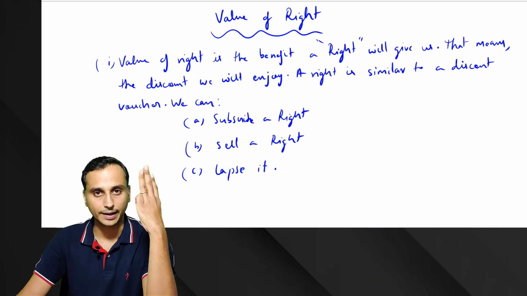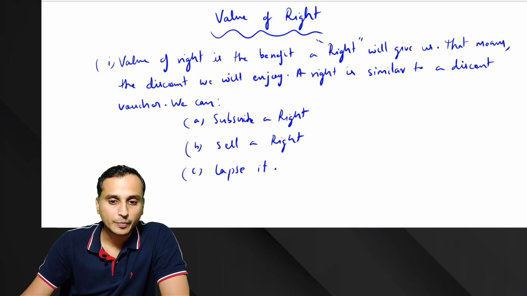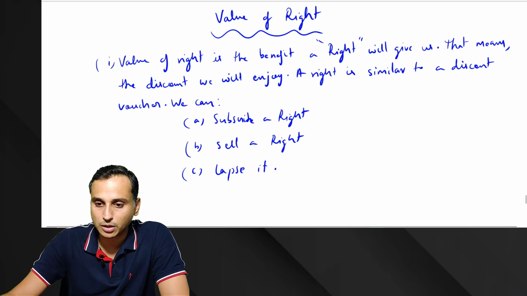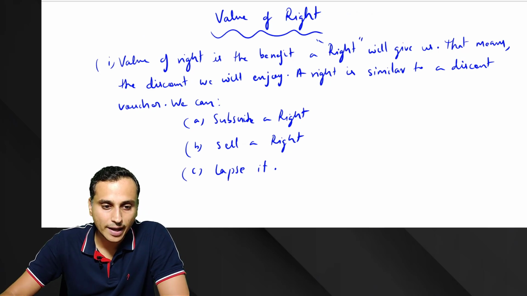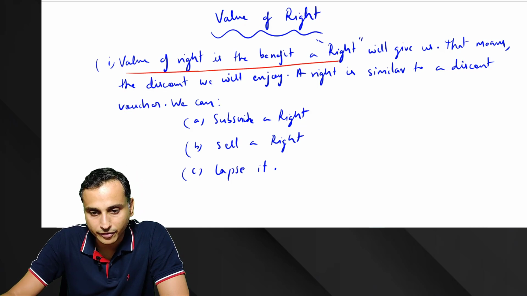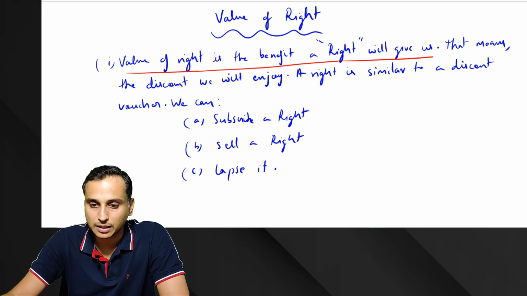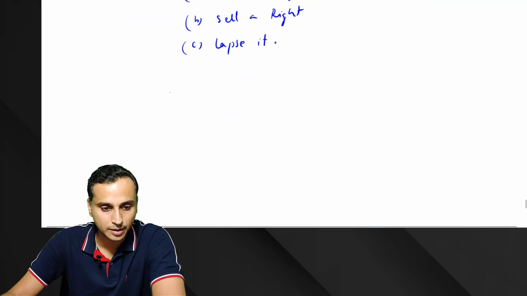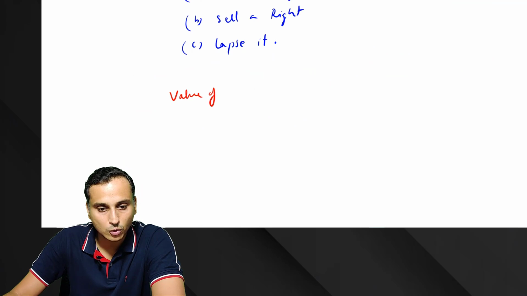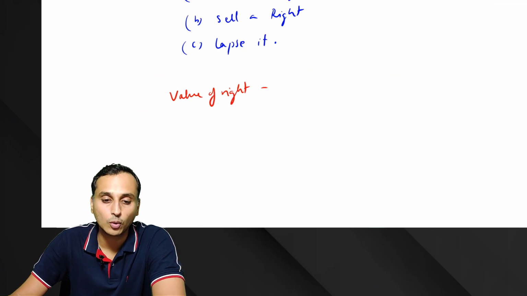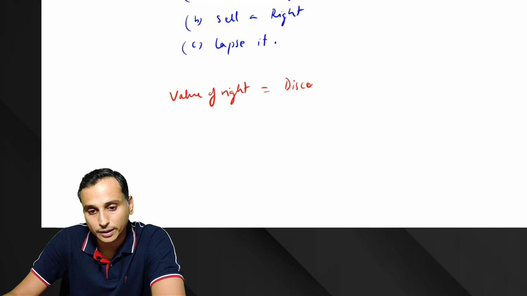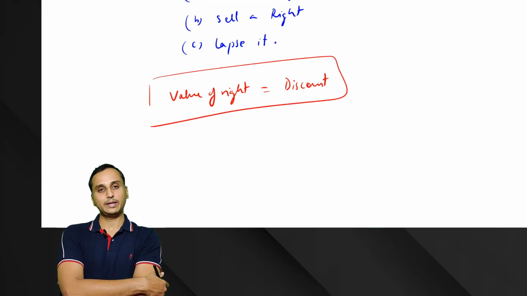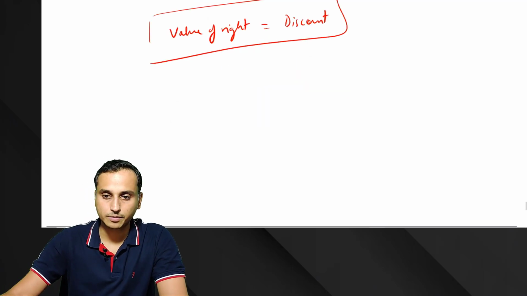These are three things you can do with a right. Now this is very important, everyone. A right is similar to discount. Value of a right is the benefit a right will give us. That means the discount we will enjoy. So in simple terms, value of right is equal to the discount you will receive by exercising it.